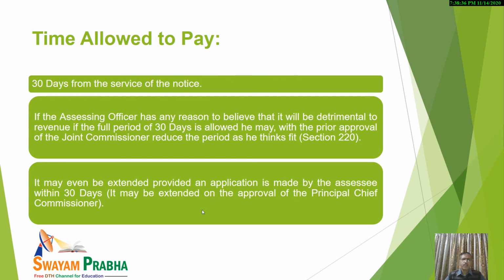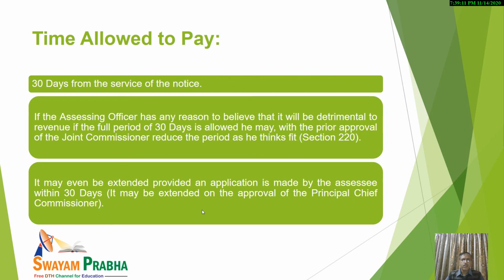Similarly, in this notice issued under section 156 of the Income Tax Act of 1961, generally 30 days are given, counted from the service of the notice to the assessee. The amount specified in the notice must be paid within 30 days from the service of the notice.